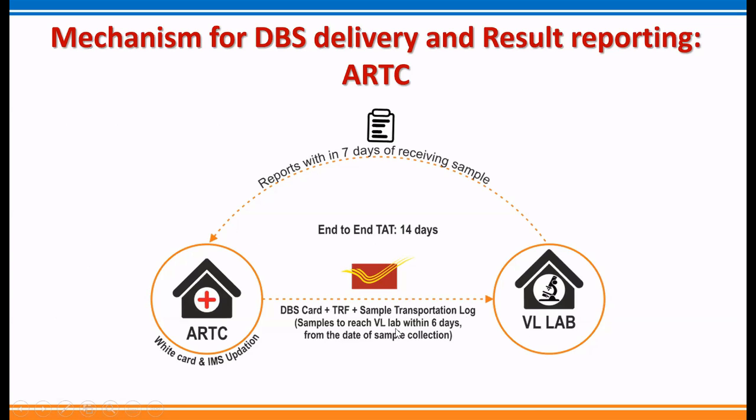This has to reach the viral load lab within 6 days of sample collection. After tests are performed at the viral load lab, the reports are sent back to ARTCs within 7 days after receiving the sample. This is how the mechanism works from sample collection till receipt of the report at ARTC, and the end-to-end turnaround time is 14 days.